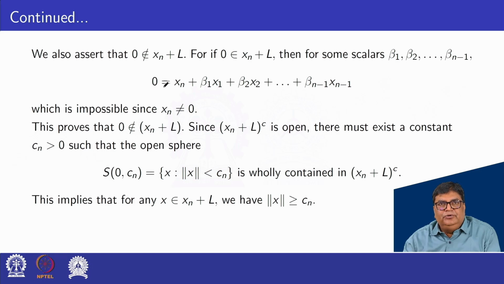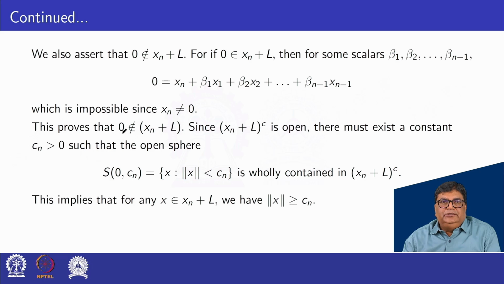So 0 can be expressed as xn plus beta 1 x1 plus beta 2 x2 plus and so on beta n minus 1 xn minus 1, which is impossible since xn is not equal to 0.